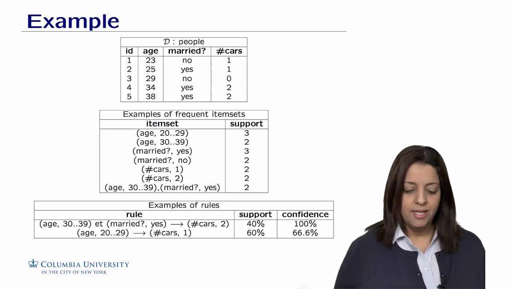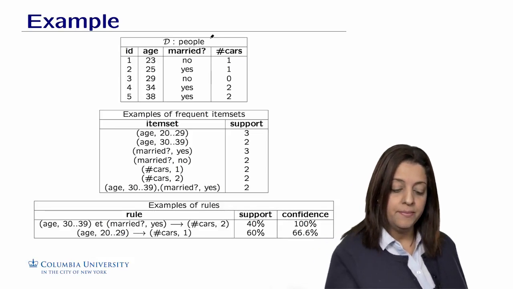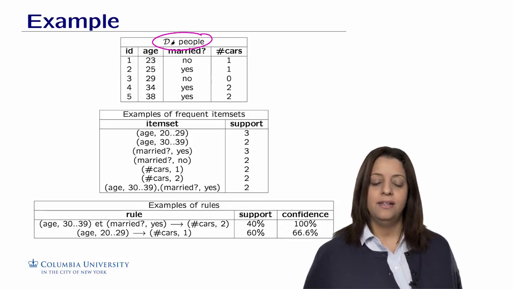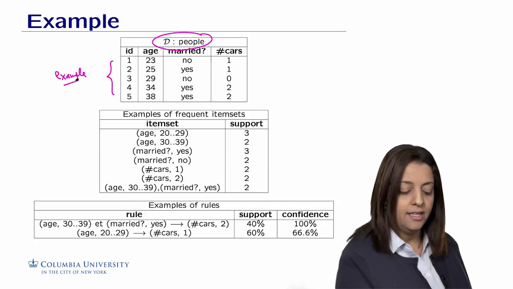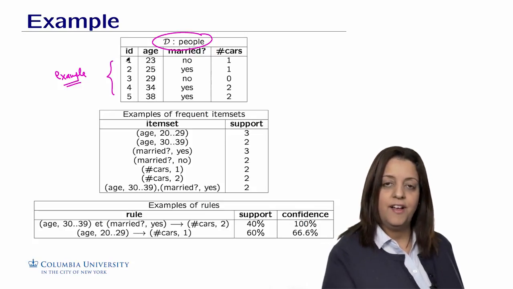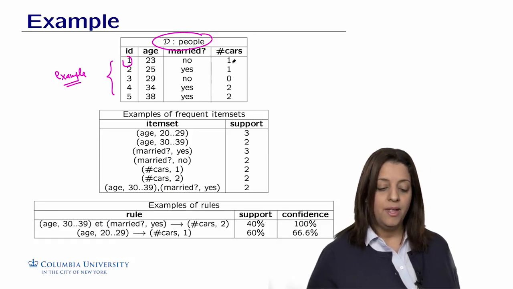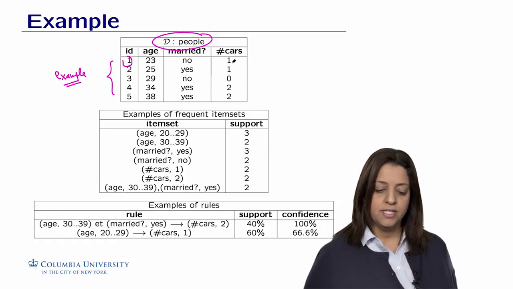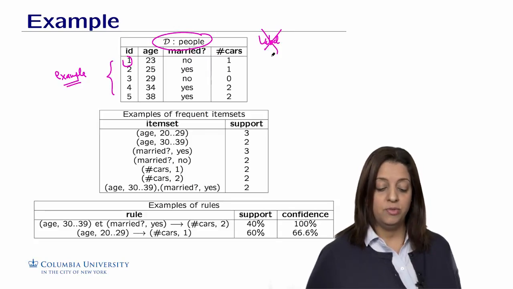So here's an example inspired from the literature. Suppose we have a data set of people, D. This data set has actually a set of examples. These are our examples, just like in regular machine learning framework. We have the transaction identifier or the line identifier. This is the first example that has an age of 23, who is not married and who has 1 car in the family. So we are going to have this table, which is a table without a label, so there is no label. It's completely unsupervised.